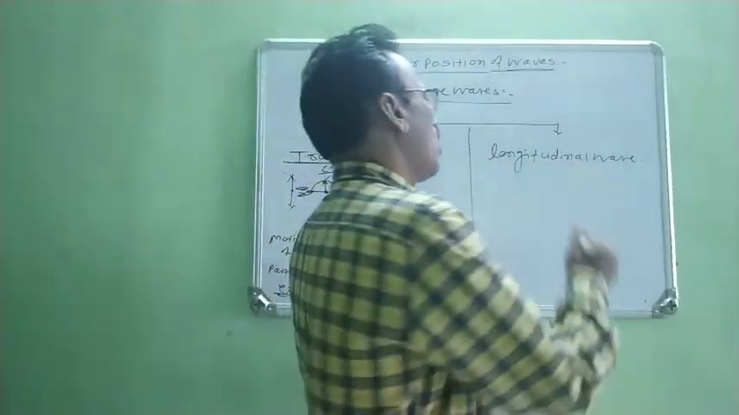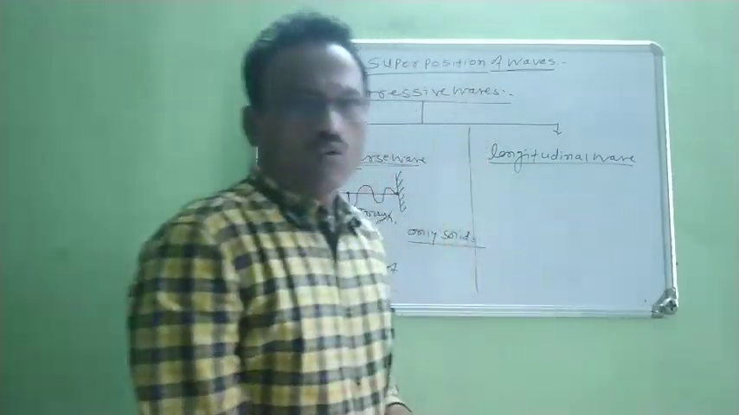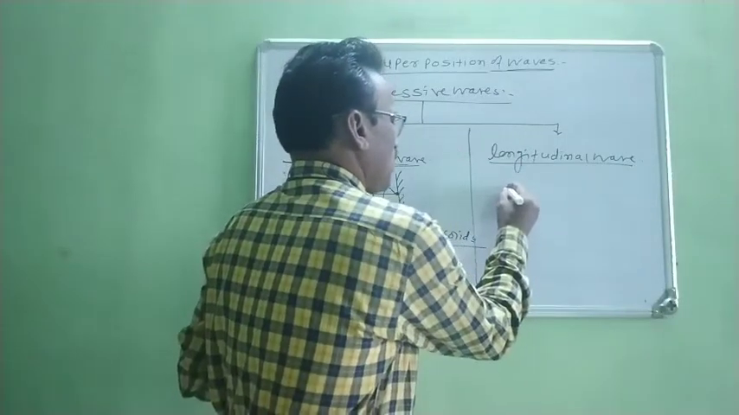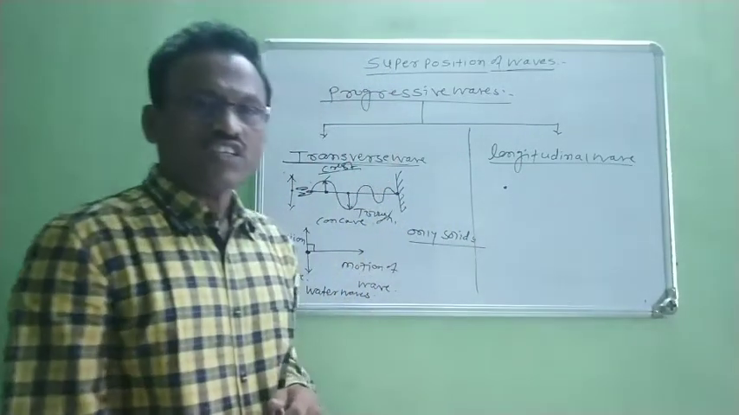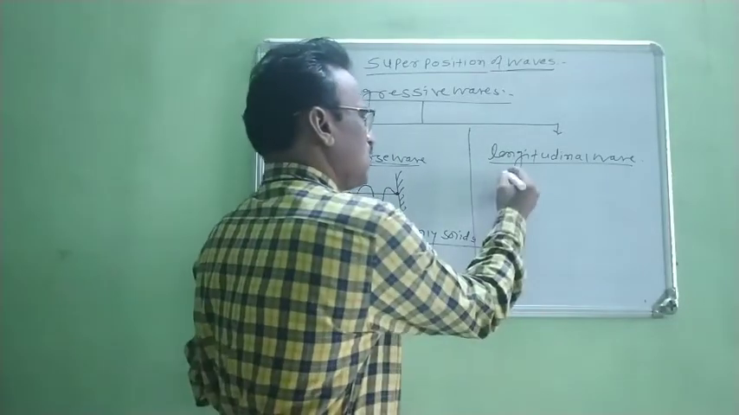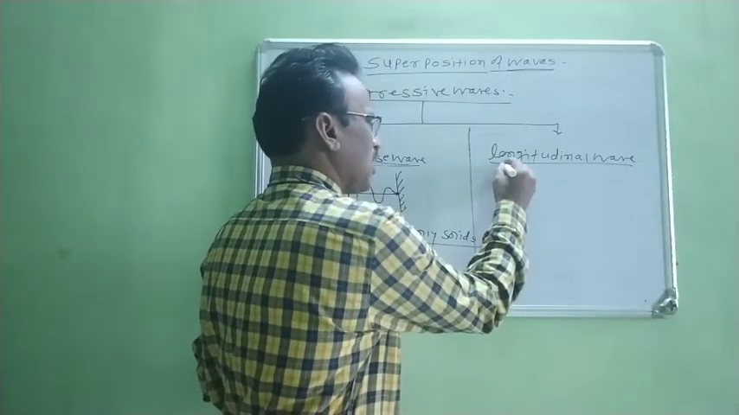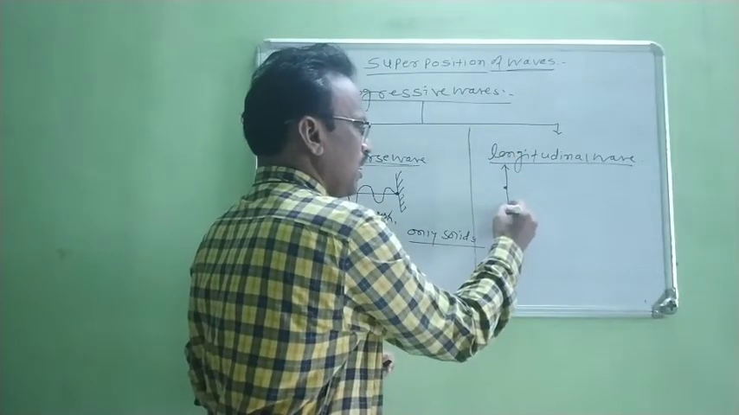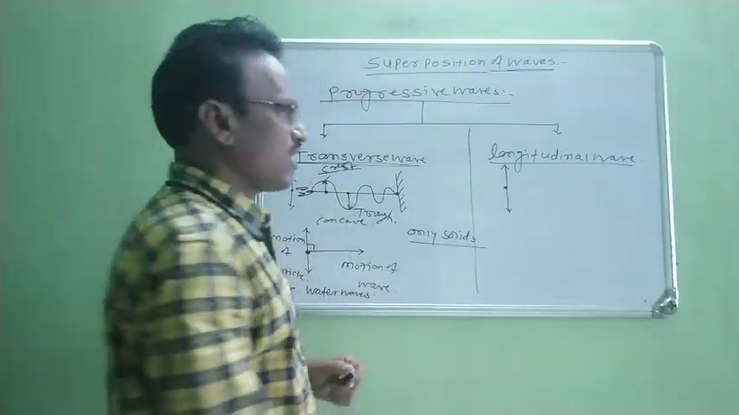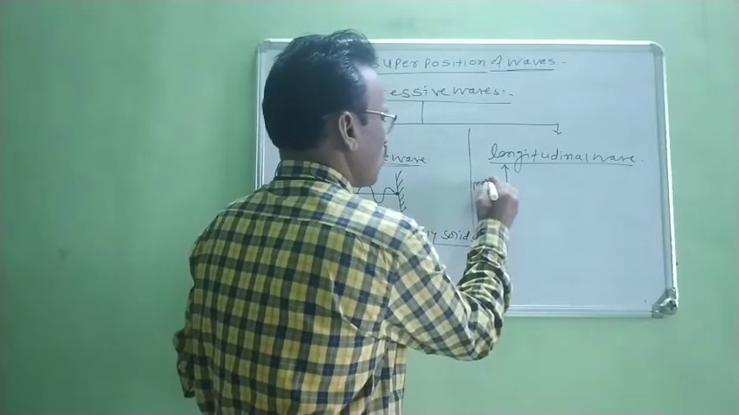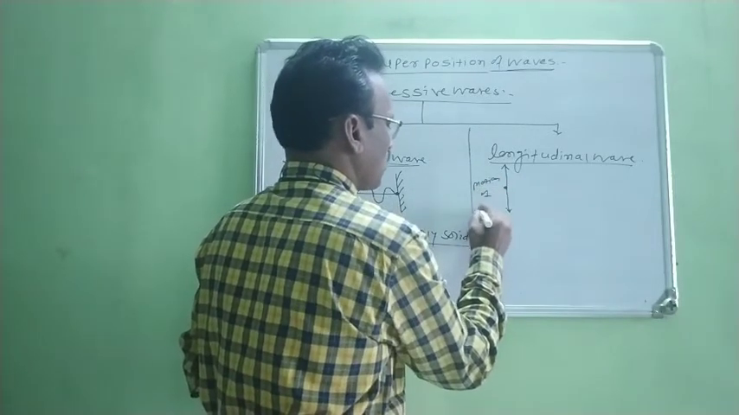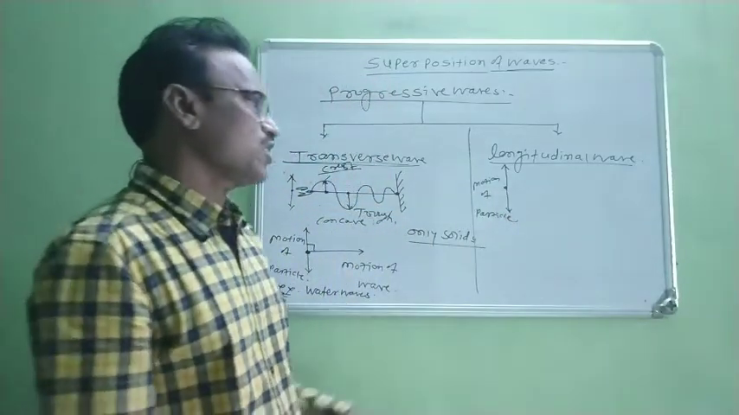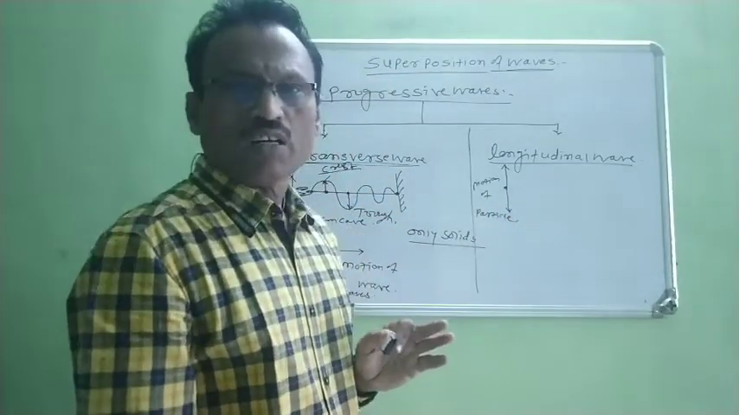Now come to the second, longitudinal waves. Now in longitudinal waves, suppose this is one particle. This particle is initially at rest. When some energy is given to that particle, at that time it vibrates in upward direction. Again it returns back to its mean position. Again it vibrates in downward direction. At that time, this is the motion of particle. This is the motion of particle, or this is the direction of vibration of particles of that medium.